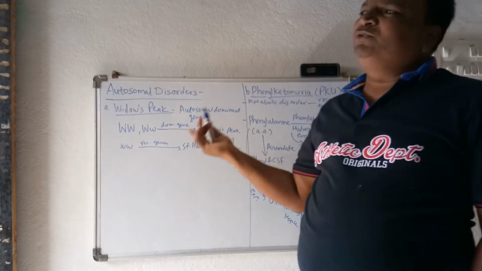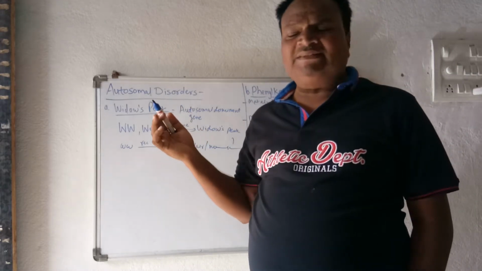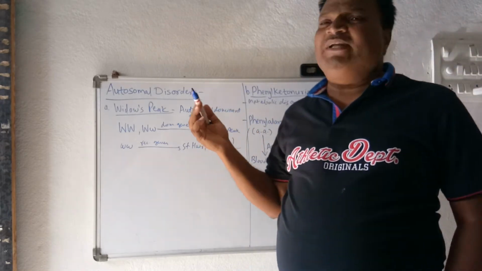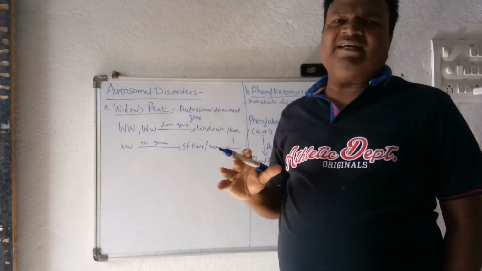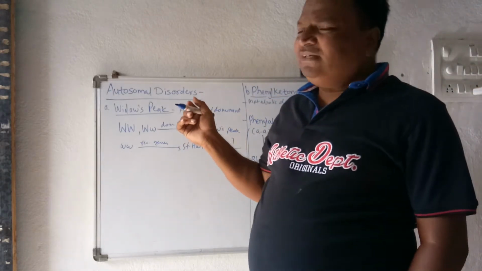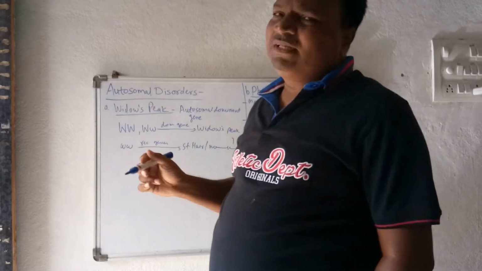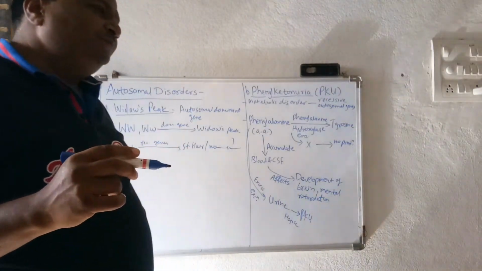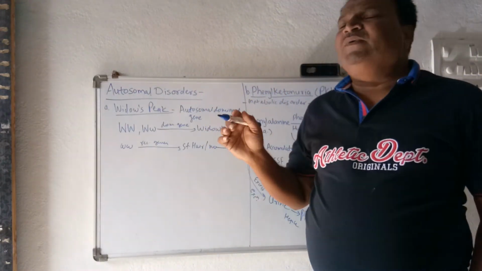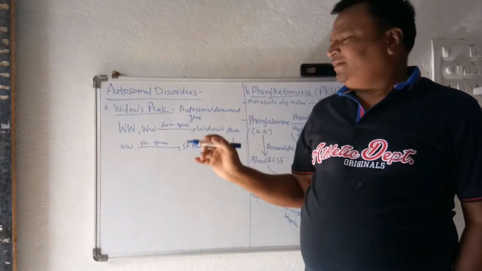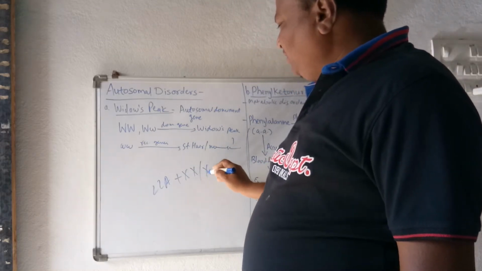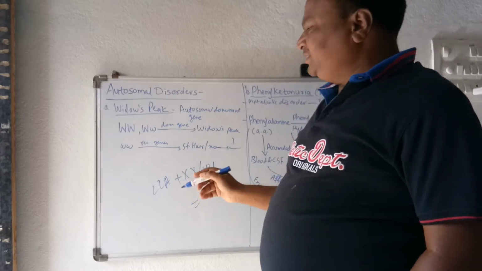We know that autosomes are also called somatic chromosomes, which are responsible for body characters such as height, skin color, eye color, body texture. All these body characters are determined by the autosomes, the 22 pairs, plus either XX or XY, which produce the gametes.